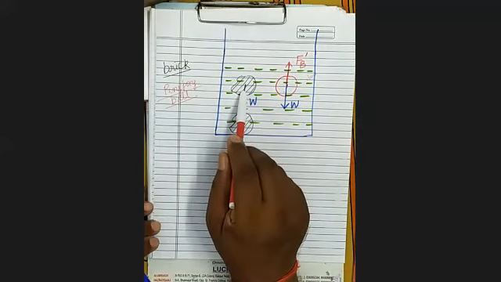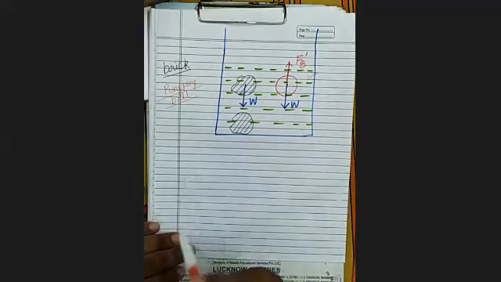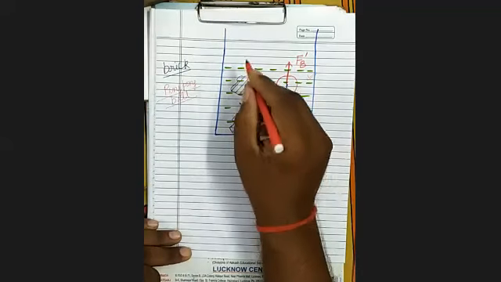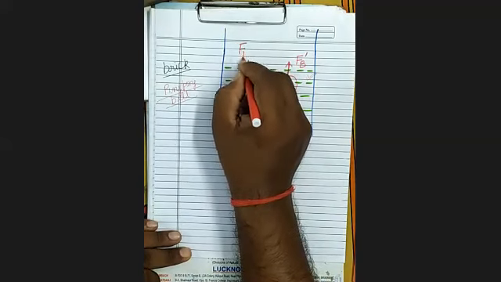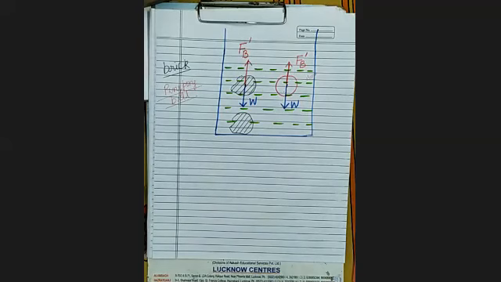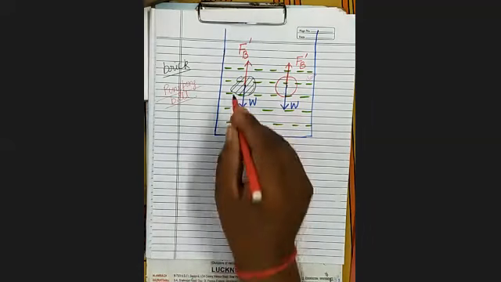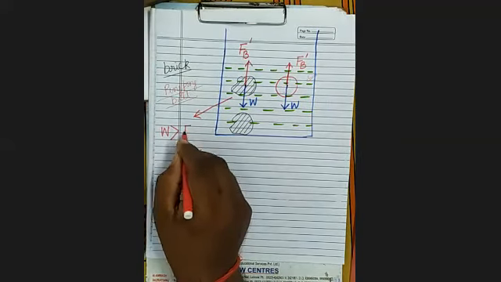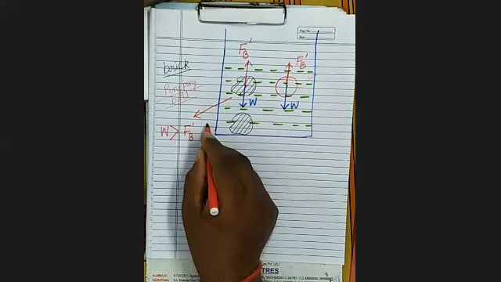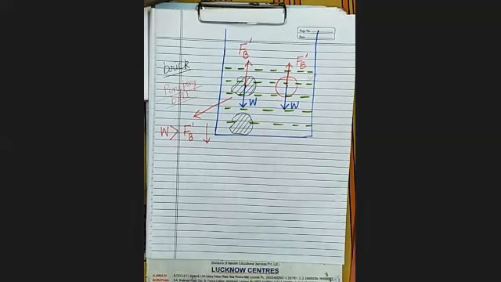Whether the upward force is not acting here? Here also the upward force is acting. We have denoted the upward force by F dash B. In both cases, upward force is acting. But here weight is more. Therefore, what happens? The body sinks down and settles on the bottom.